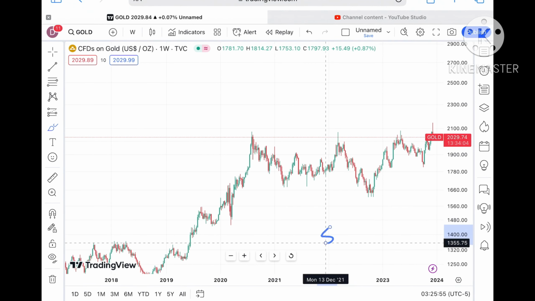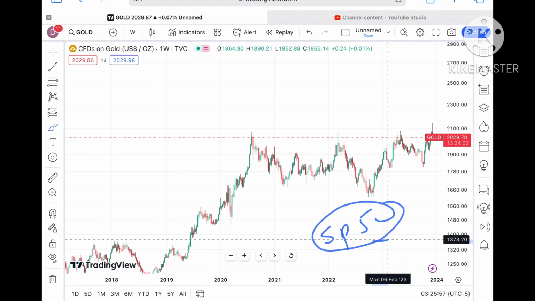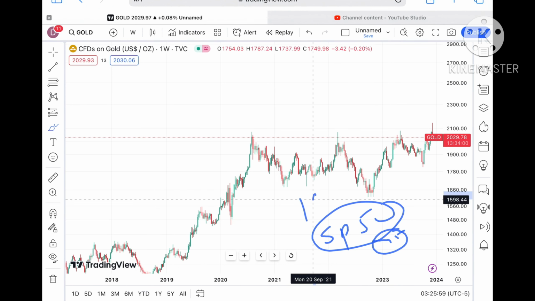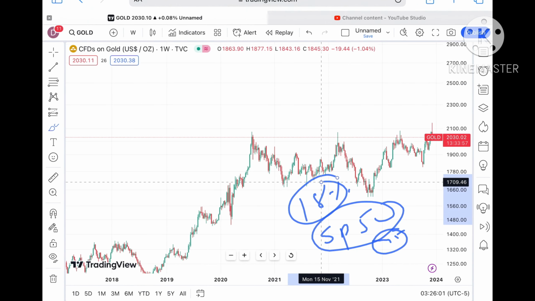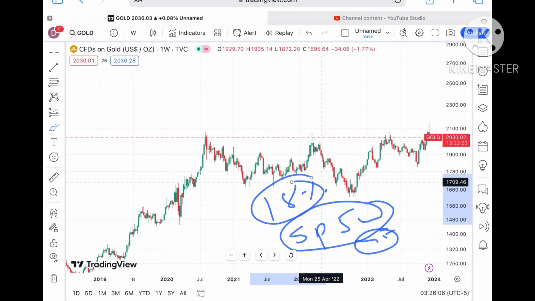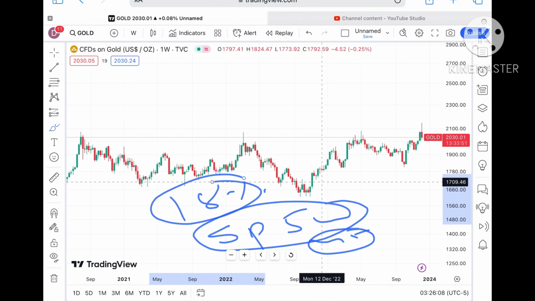See, S&P 500, we have seen it has moved above a level of 4500 already. This year we have seen an 18% upside movement. Now there is a higher chance that it can go further ahead. Now look at this particular trend.